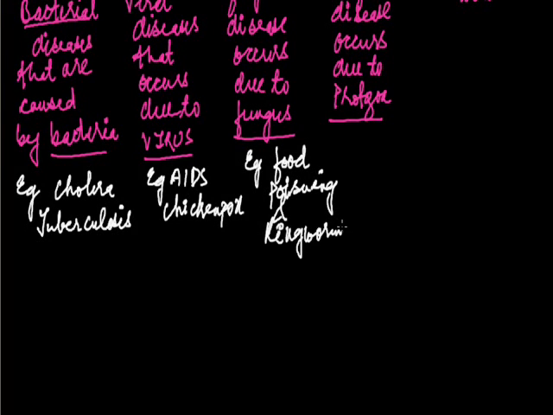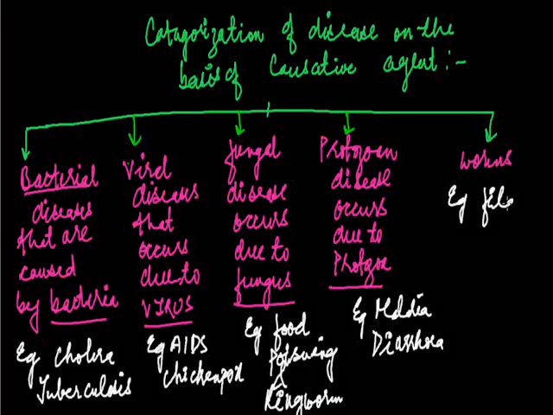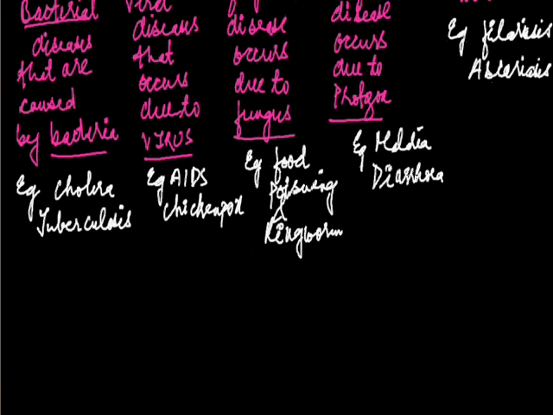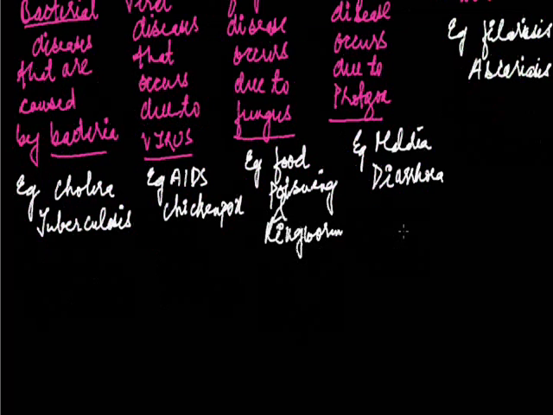These are caused by various types of fungus. Protozoan disease, the best examples are malaria and diarrhea. And the last are the worms, examples filariasis and ascariasis. Now we will be studying these pathogenic organisms, their structure one by one.